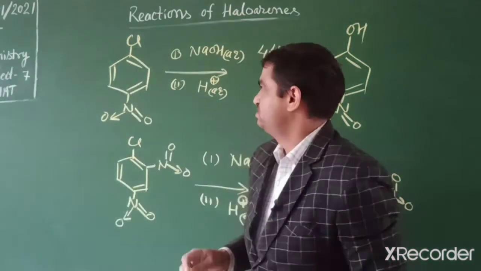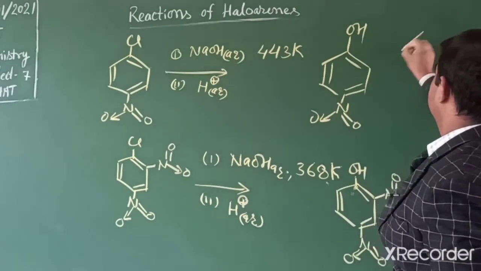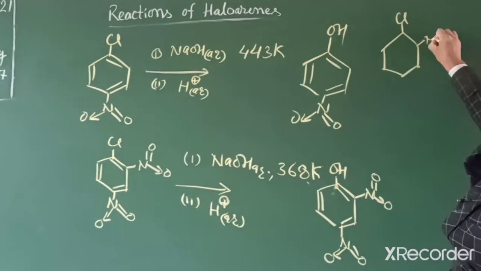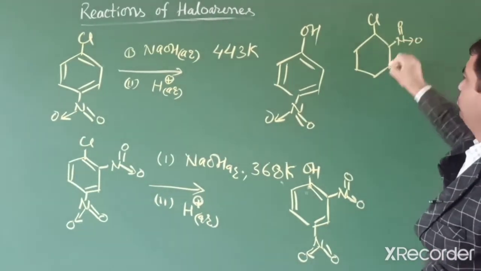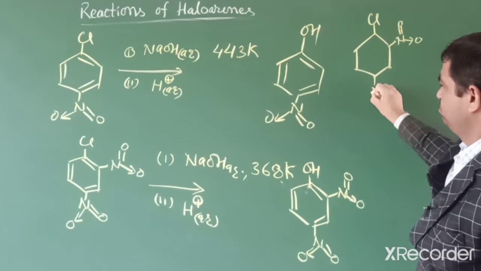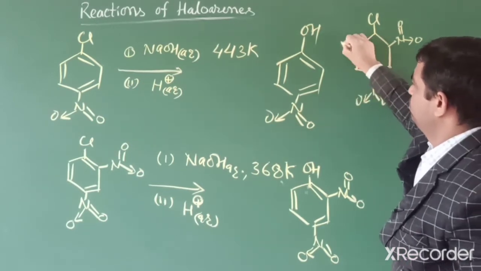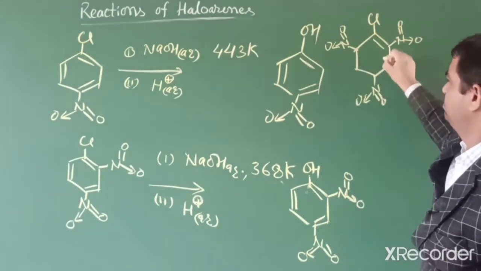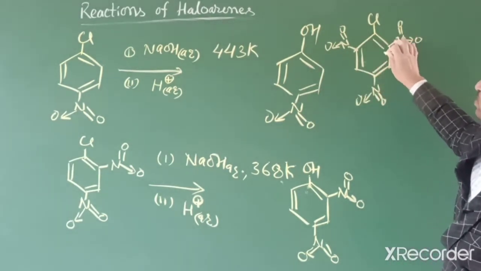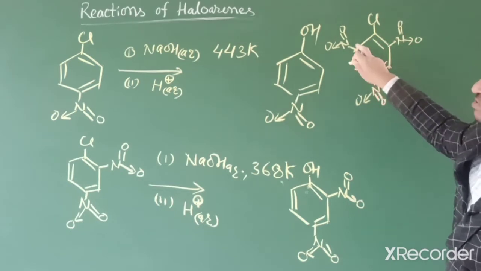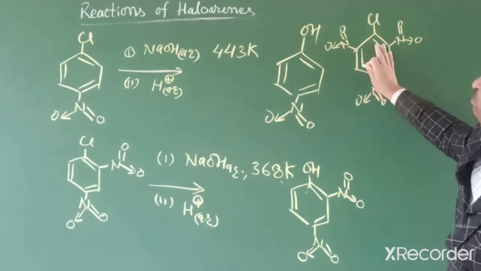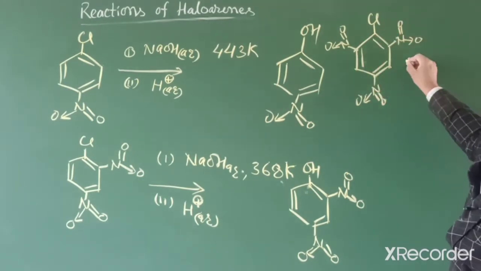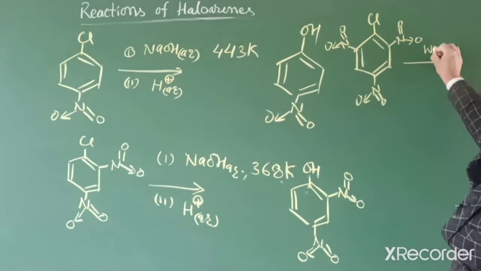Like this, chlorine with three NO2 groups attached at both ortho sides and para. This one is 2,4,6-trinitrochlorobenzene.